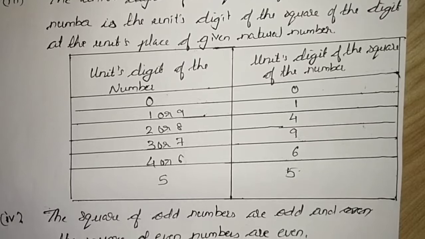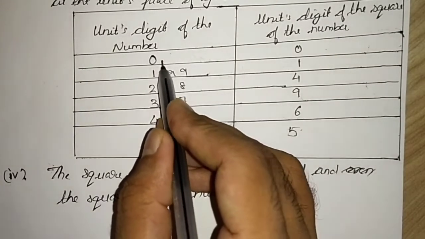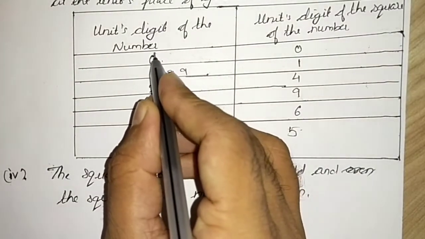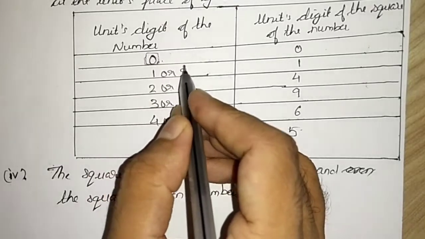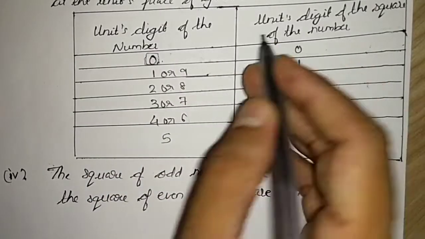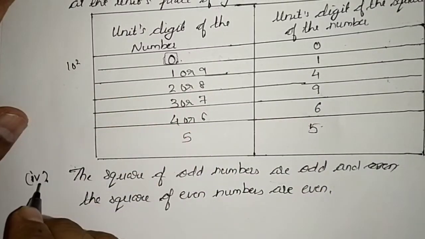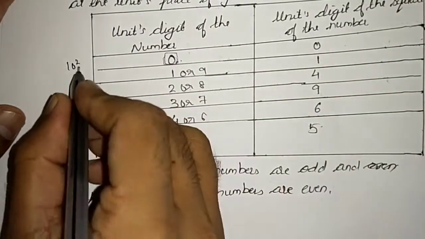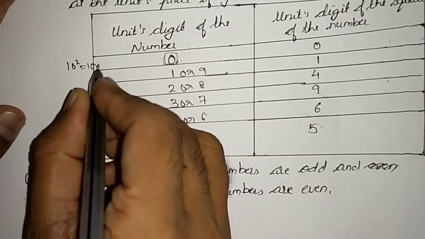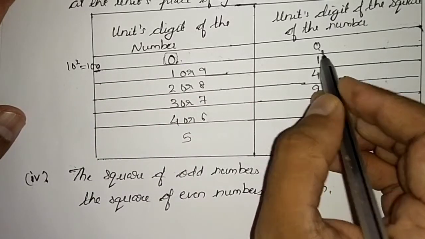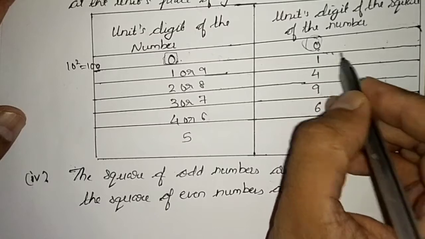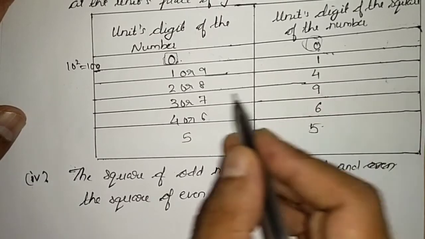Third property, if a number has 0 in its units place and you square it, for example 10, if I square it, I will get 100. That is 0 only in its units place. So a perfect square will have 0 in its units place.